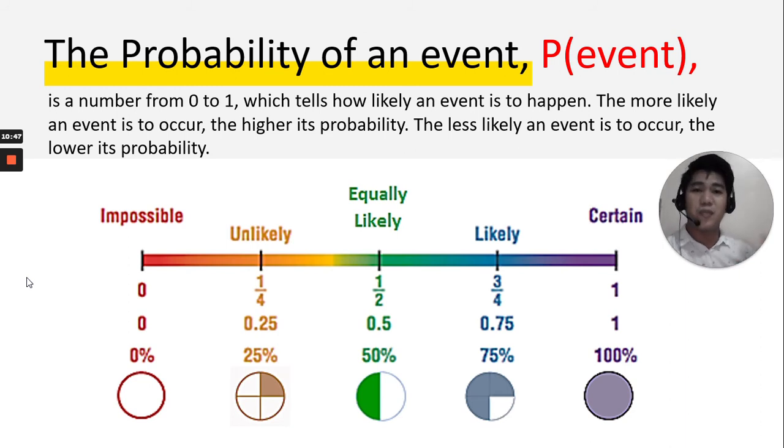Take note. Why? Because there's a possibility that you can get a grade, but it is not high. That's why I call it a certain event. So there are lots of possible events for each of these. So go ahead and send me your entry.